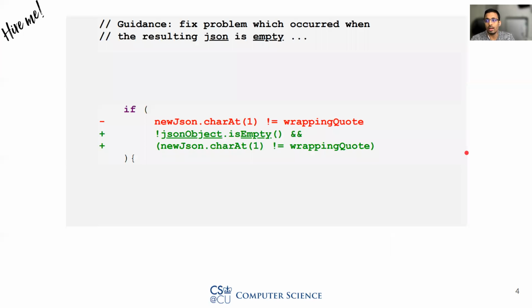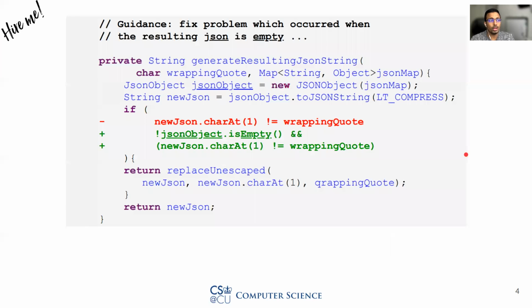Further, if we look at this code snippet from the guidance, we get a hint that there should be a check for empty object. But which object we should check for, we have no clue. However, if we look at the context of the edit, we get an idea that the JSON object should be checked for being empty.